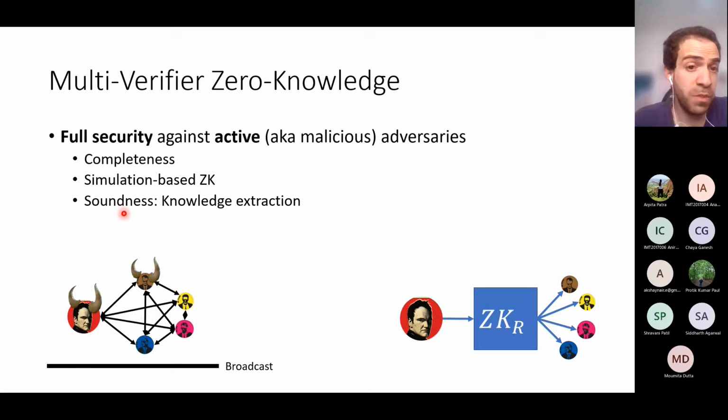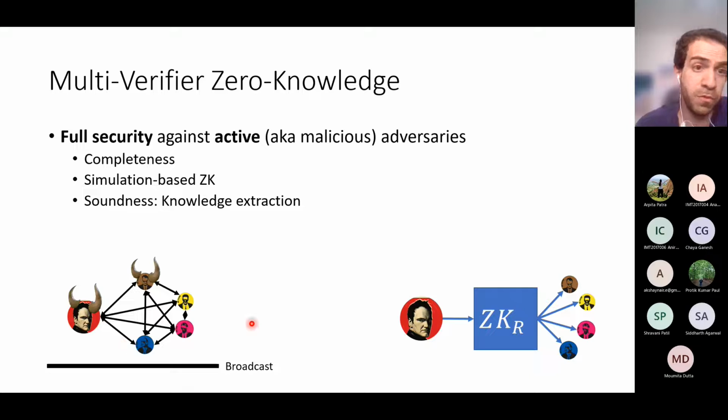And it also provides soundness with knowledge extraction. And by soundness, I mean that the corrupt prover cannot convince the honest verifiers that the false statement X is true, even if some of the verifiers are corrupt. Okay, so even if the corrupt prover colludes with some of the corrupt verifiers, he still cannot convince the honest verifiers that the false statement X is true. And like I said, we also obtain knowledge extraction, which means that if the prover convinces the honest verifiers that the statement X is true, which means that the statement X is indeed true, then the secret witness can be efficiently extracted from the joint view of the honest verifiers.